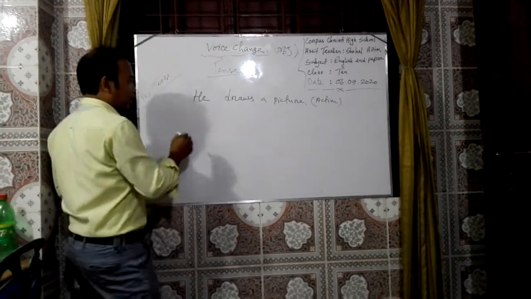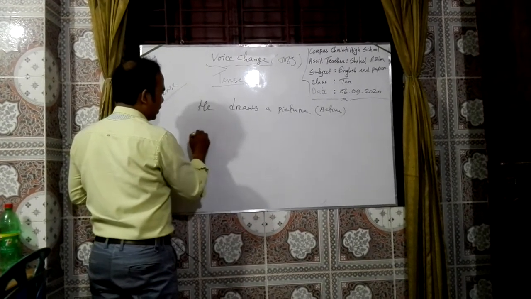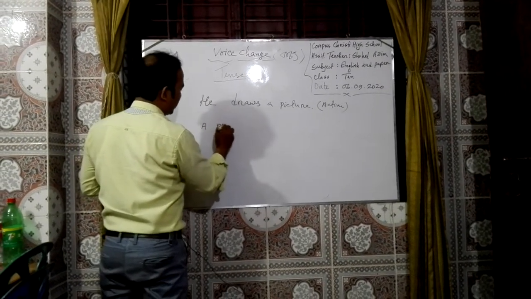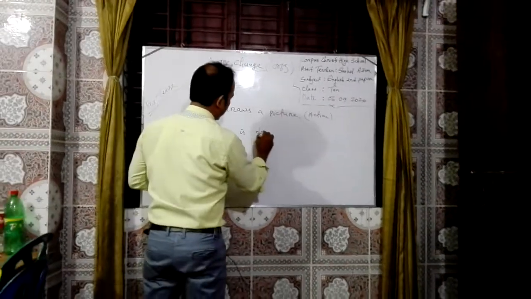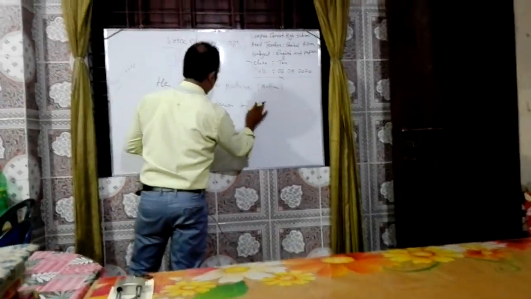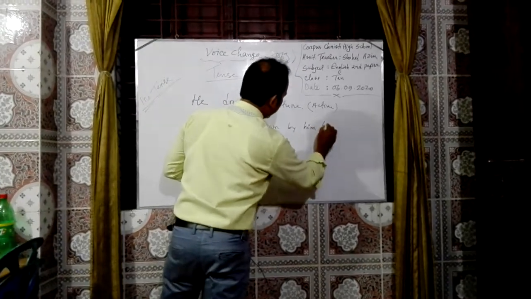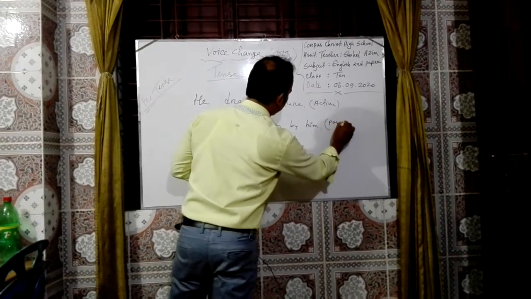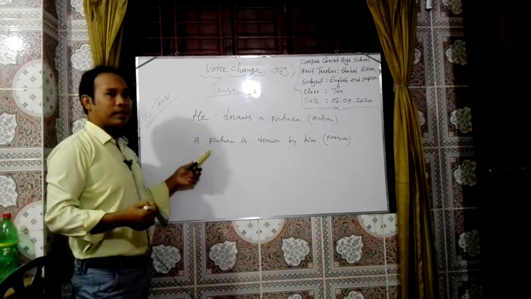Now we will convert it to passive. A picture is drawn by him. This is passive mode.